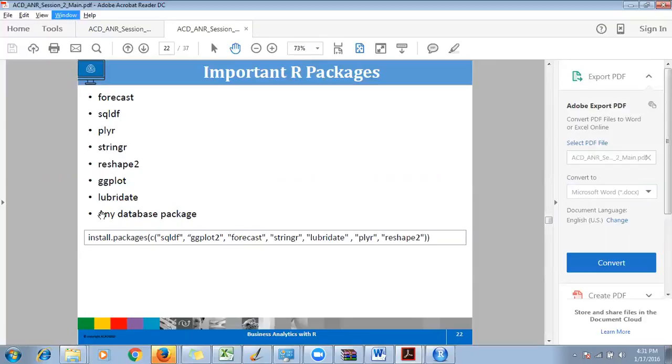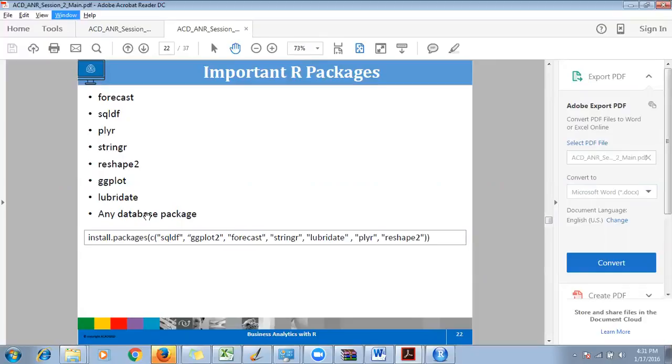Lubridate is a package where you can fetch some date function. It has all date functionality. Given a date, you can calculate the day out of it, calculate the month, calculate which year it is, you can format the date. And we'll also look at some of the database packages.